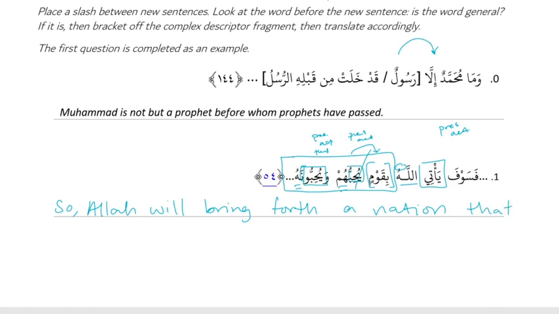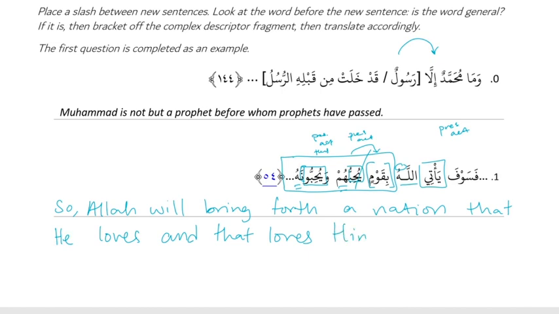Yuhibbuhum. He loves. Right, because the doer inside yuhibbu is he. And we're not going to translate hum. Right. Because it's the awkward pronoun. Yeah, we don't say a nation that he loves them. A nation that he loves. And they love him. Yeah, a nation that he loves and that loves him. Okay.